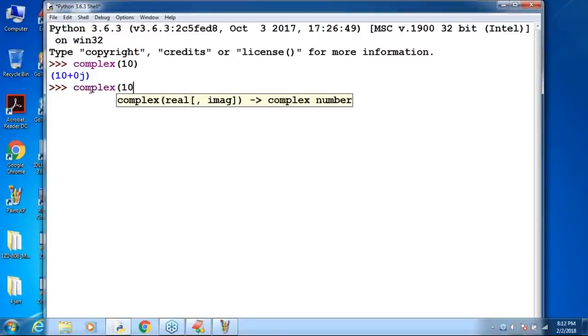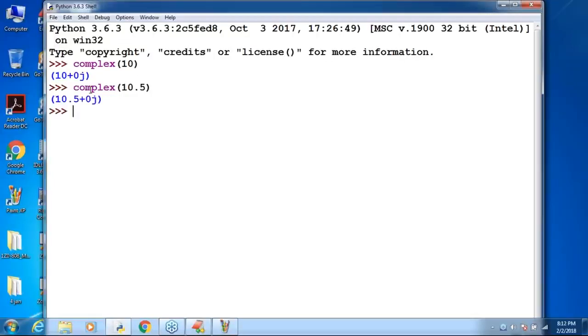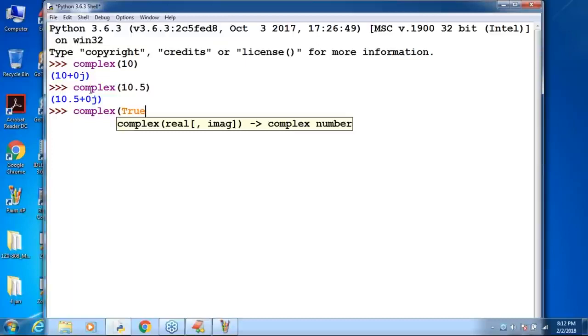Now complex of 10.5. No problem, because the real part can be either an integral value or a floating point value. 10.5 plus 0j. Next, can you tell complex of True? Please respond.